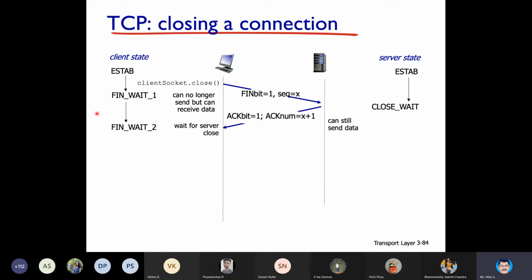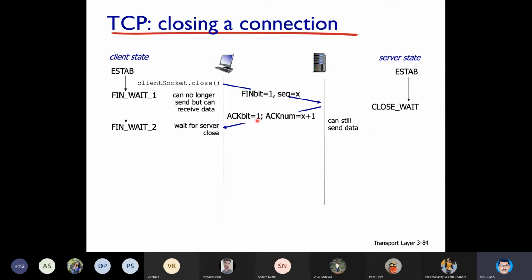When he sends FIN wait 1, that is he has received all the data. I don't want any more data, I can no longer send, but I can receive data. He is still able to receive, but he will not send anything. That's what FIN wait 1 means. Now the server has received a closing request from the client, and his state will be close wait state.